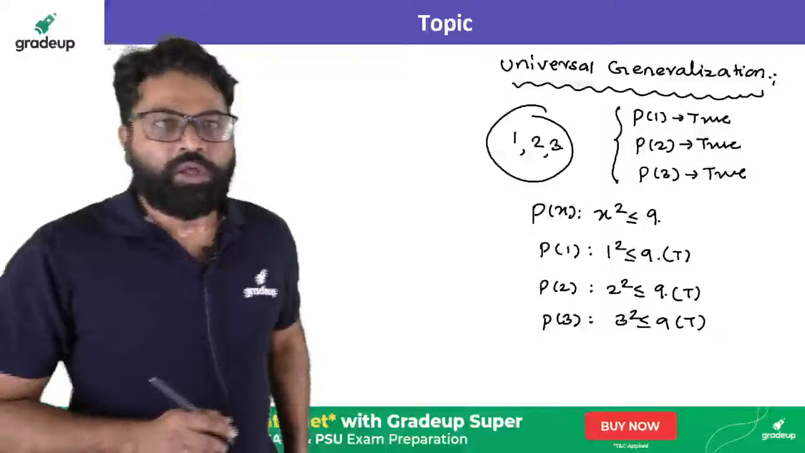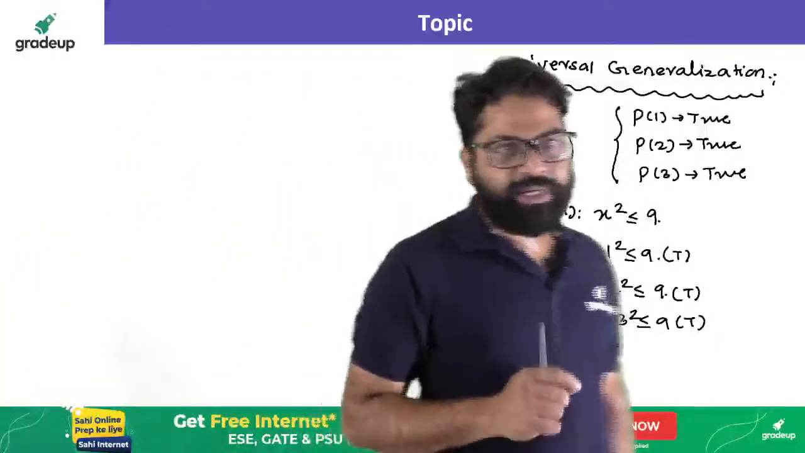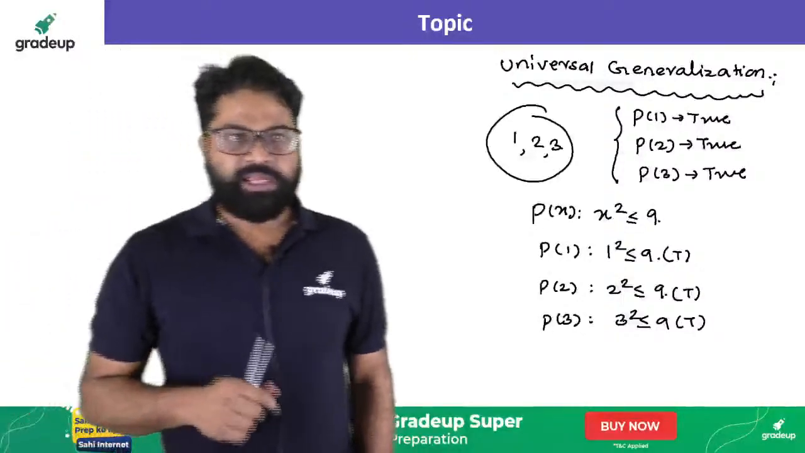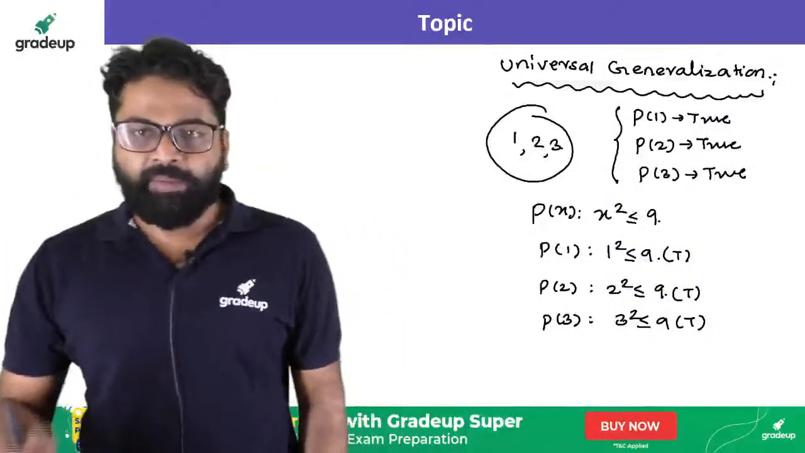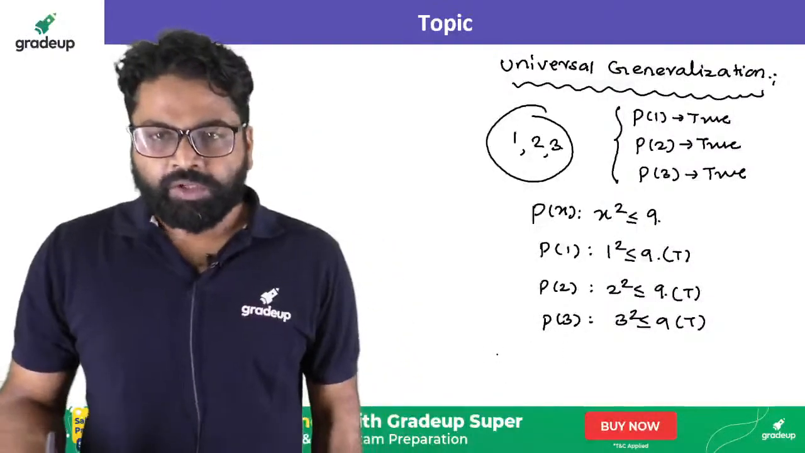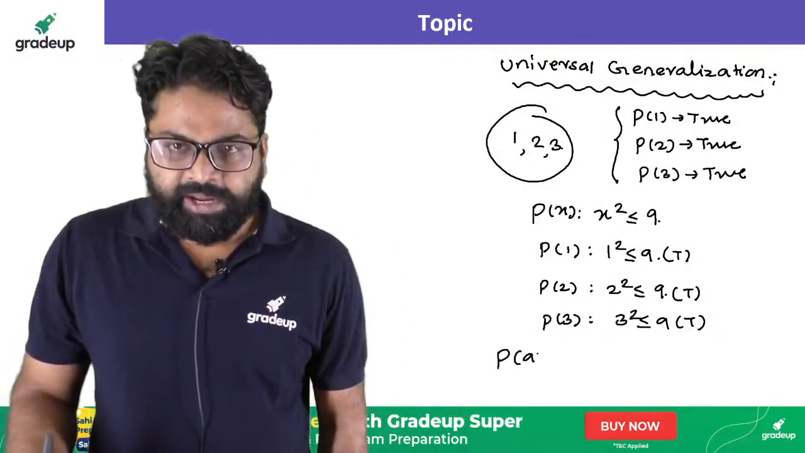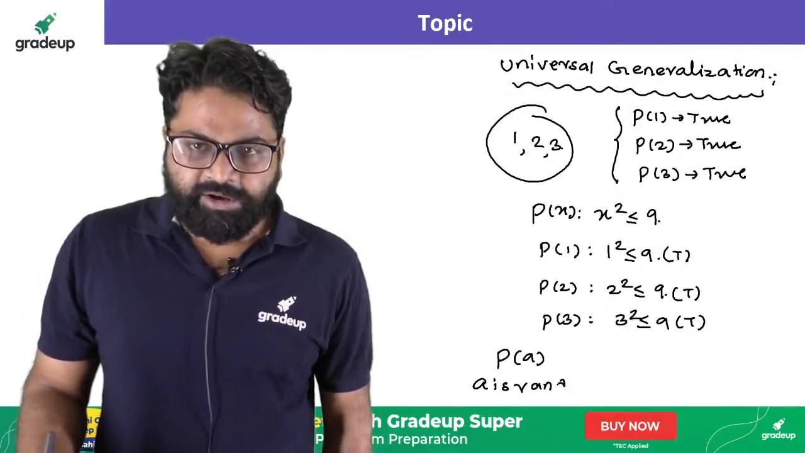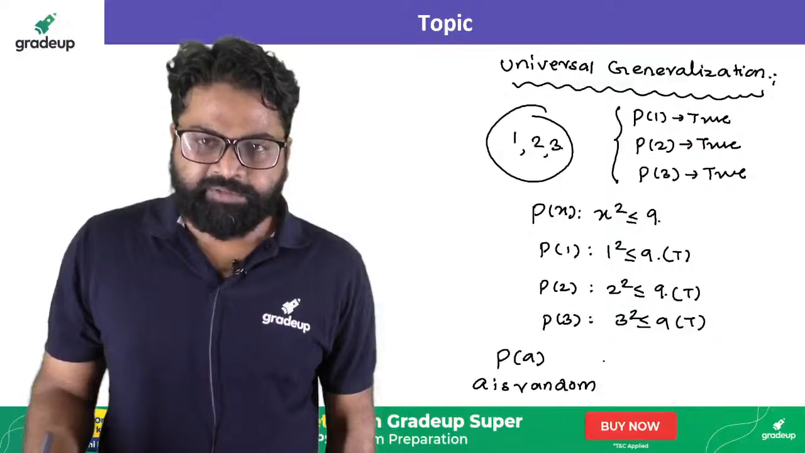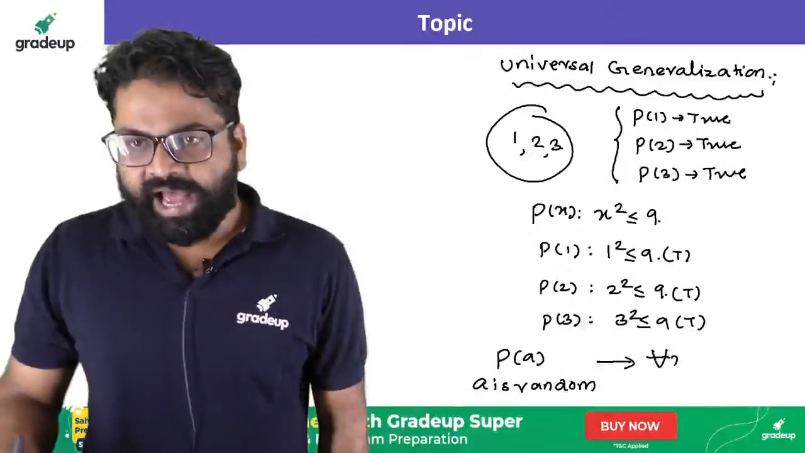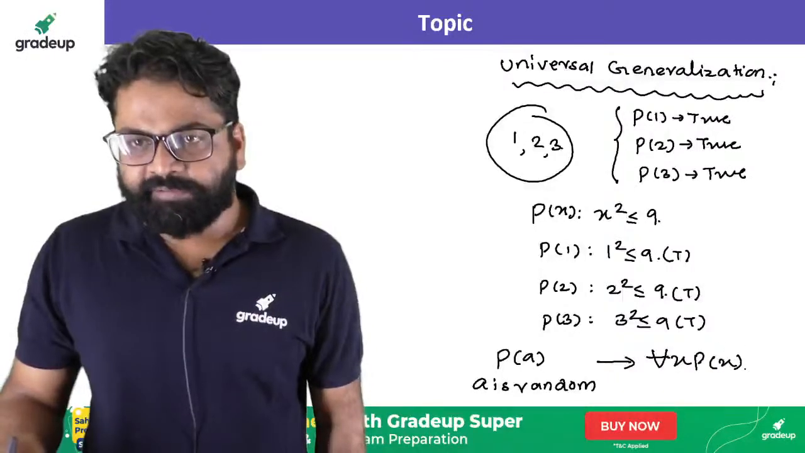So suppose my domain consists of 3 elements, 1, 2 and 3. For all three of these it came out true, so can I say that for all of x, P of x is also true? So here I can write it in another way, which is nothing but P of A where A is random. What is the meaning of A is random? That means A can be any particular element, or A is for all. So I can easily write which is nothing but for all of x P of x.